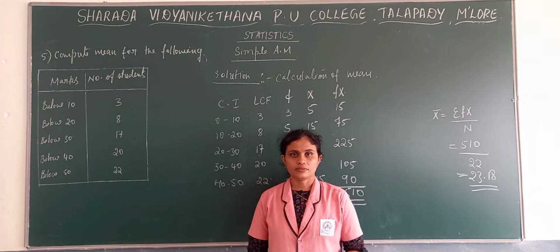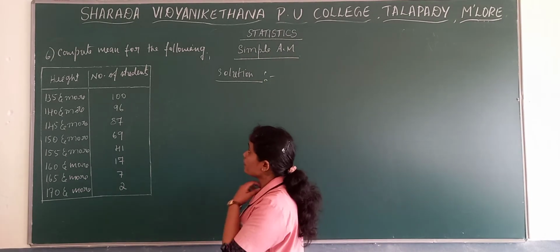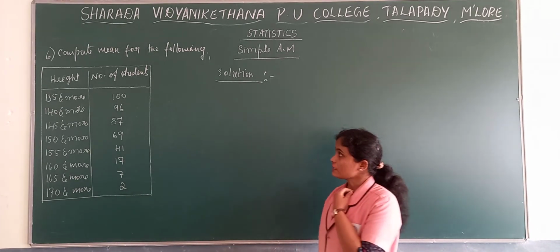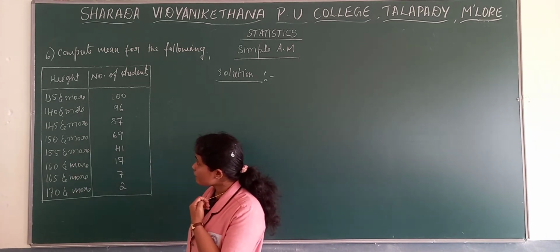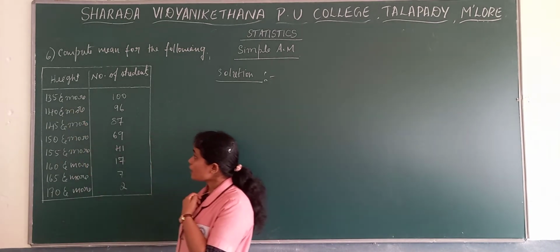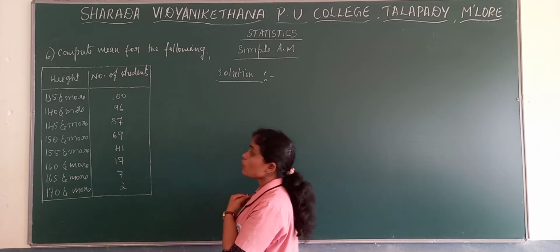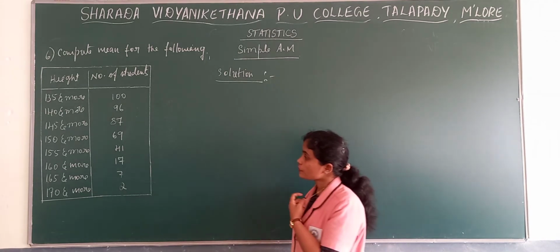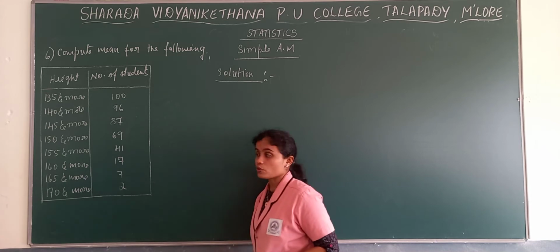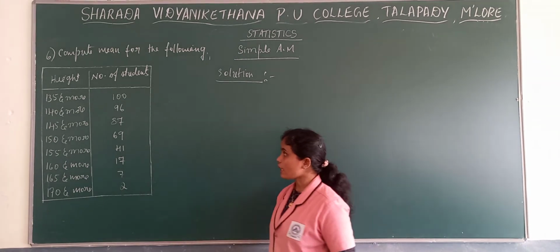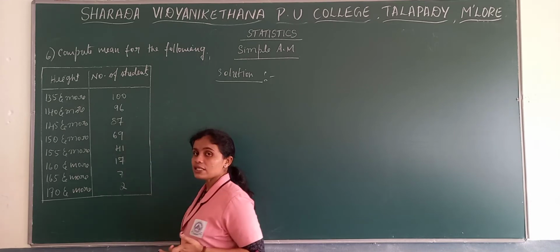Now, this is the next problem. Compute the mean for the following. Height and number of students are given here, and observe the class intervals. They have given 135 and more, 140 and more, 145 and more, 150 and more, 155 and more, 160 and more, 165 and more, and the last one, 170 and more. And the number of students they have given are 100, 96, 87, 69, 41, 7 and 2.